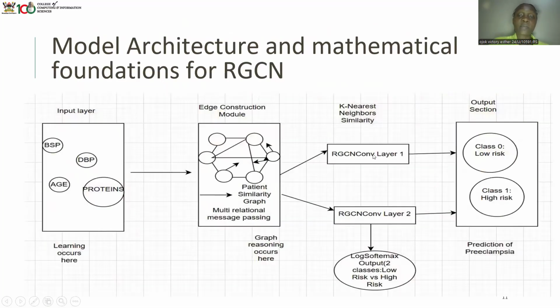Then this is our model architecture for RGCN. Basically, how RGCN works is, we input our features, and remember, every patient is a node in RGCN.